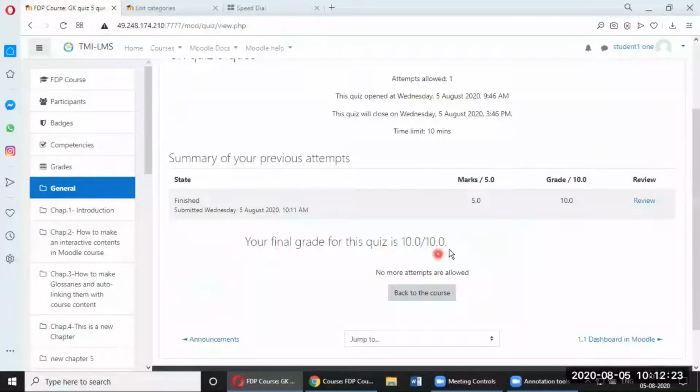Your final grade for this quiz is 10 out of 10. So even if you set 4 questions, it will automatically adjust that. But yes, in the MCQ system which we are going to make, they will adjust it. There will be the same number of grades and the same number of marks. So there will be no ambiguity regarding the same.